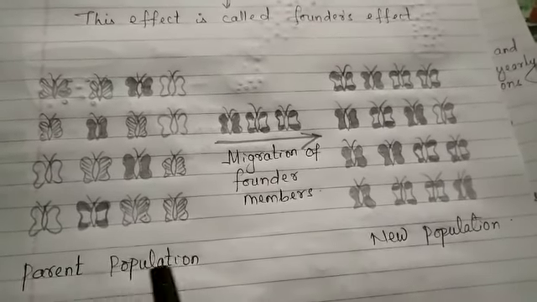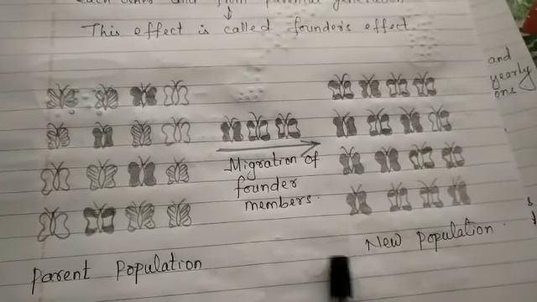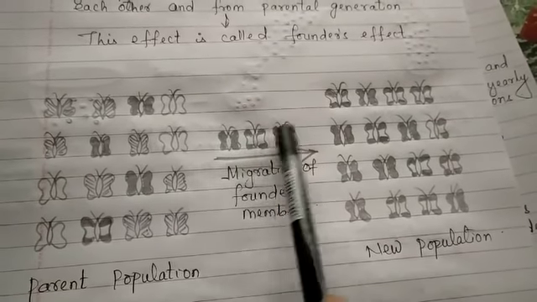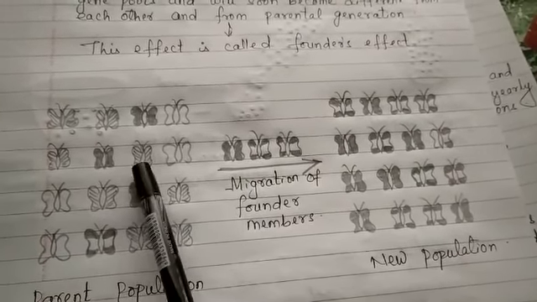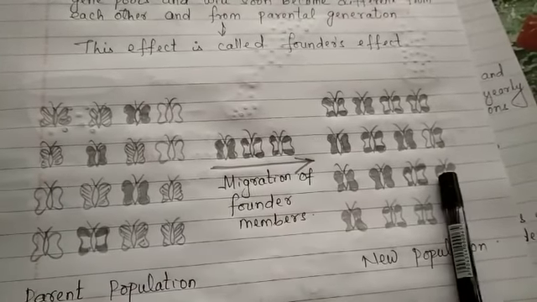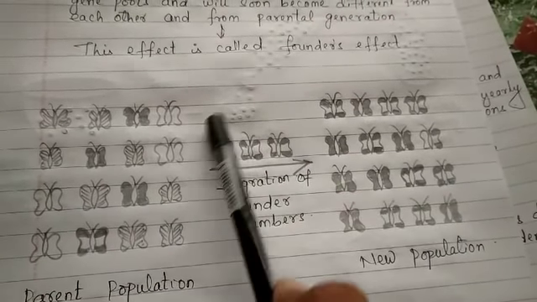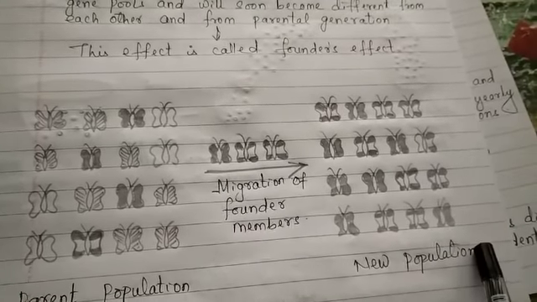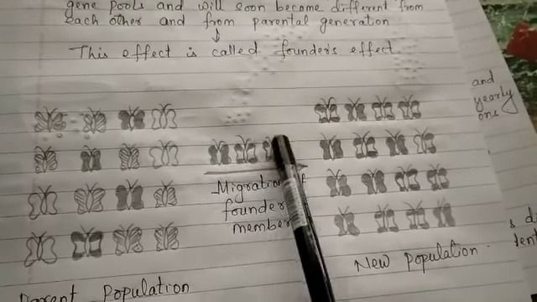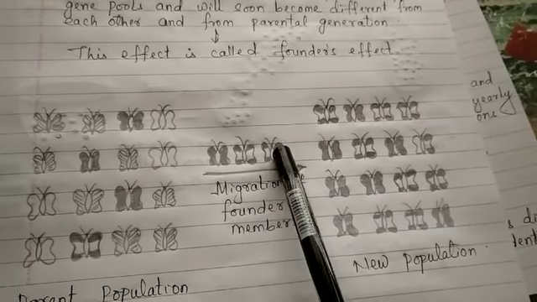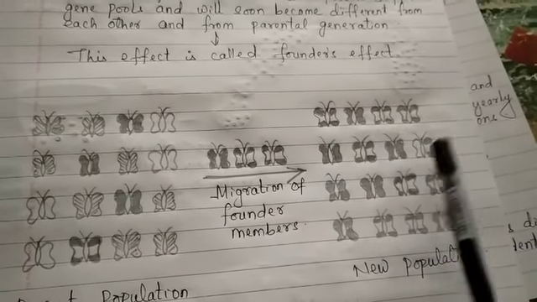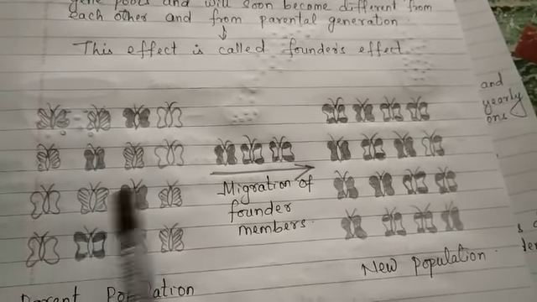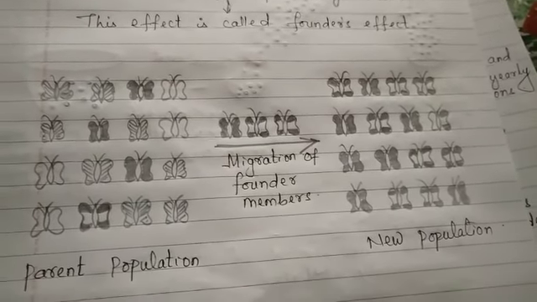So here genetic drift takes place just because of these founder members, because only these three organisms have shifted from one population to the new geographical area. These three are going to reproduce, interbreed and make a new population, and whatever alleles were present in these three founders will be found in the new population, but the other ones will be missing from it. So this is called genetic drift.